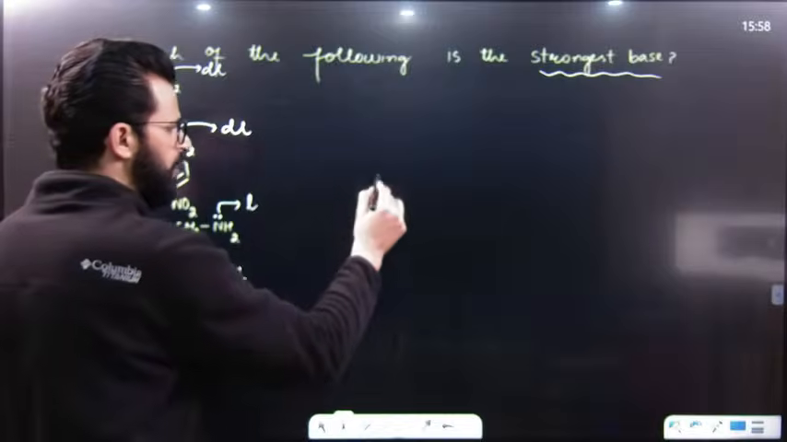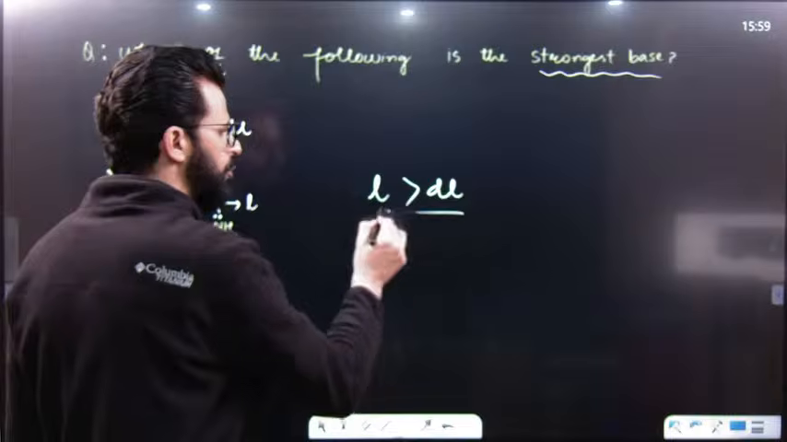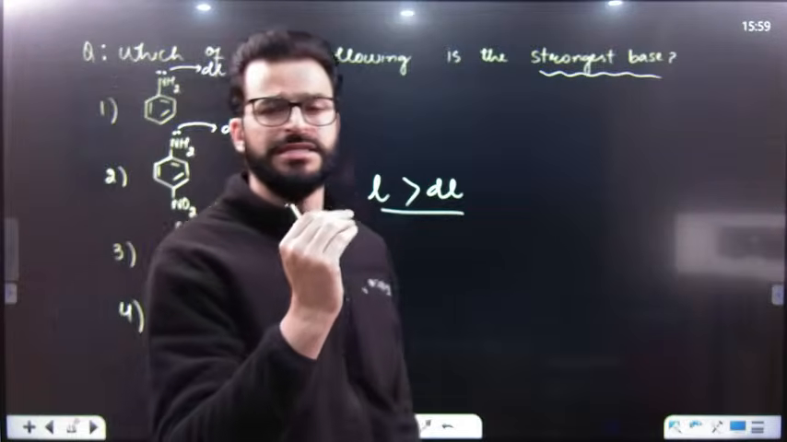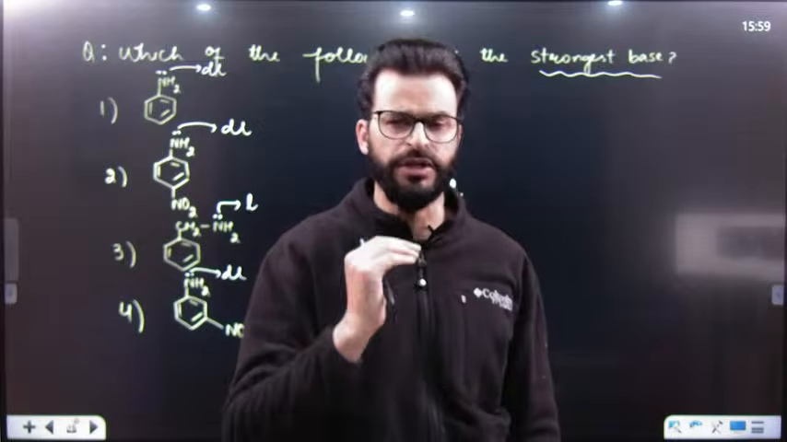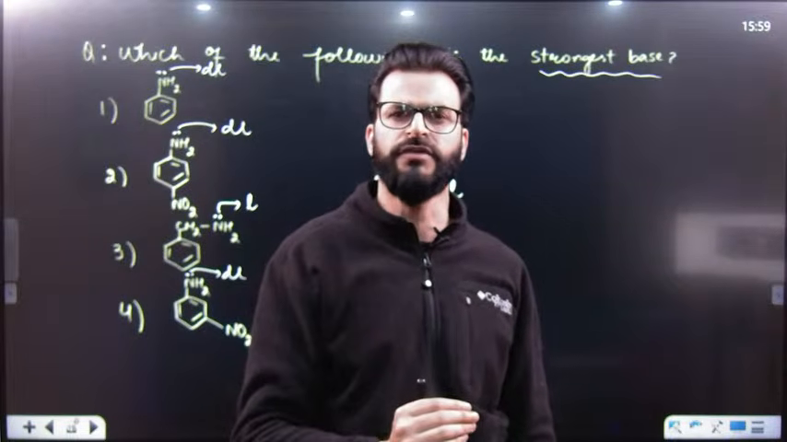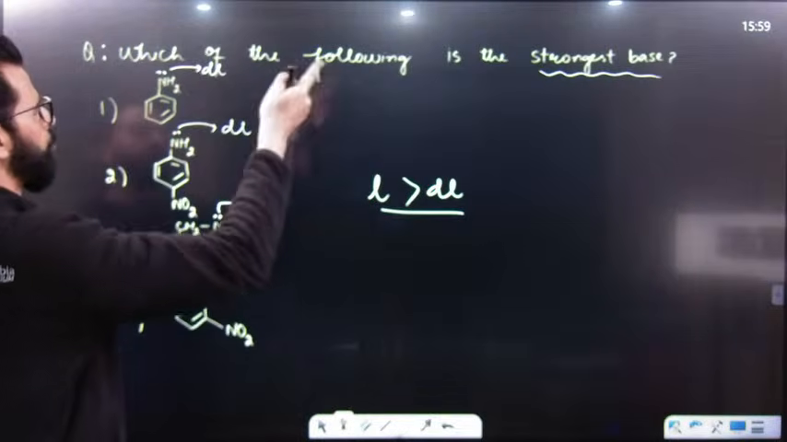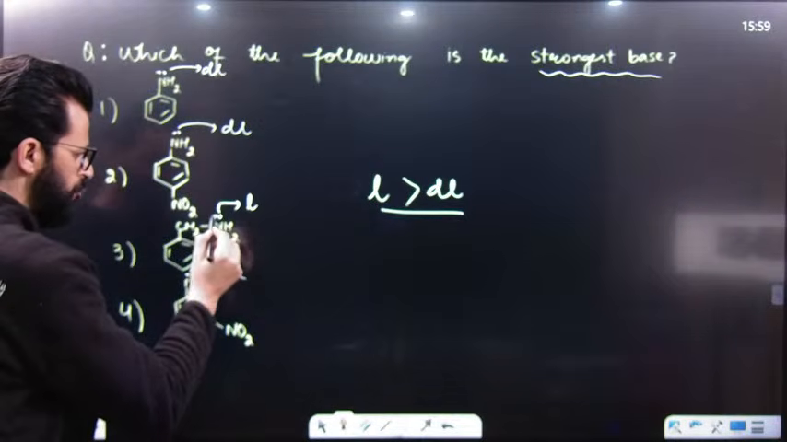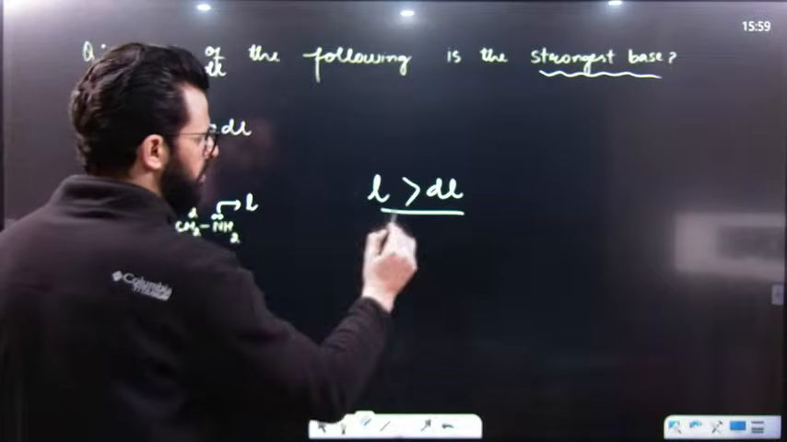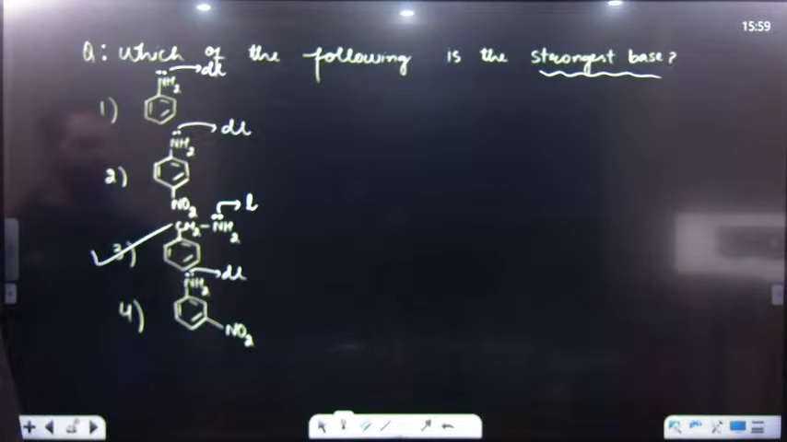Remember, whenever nitrogen is having a localized lone pair, that is more basic as compared to a delocalized lone pair. Why? Because when the lone pair is delocalized, it is taking part in resonance. It's in conjugation with the benzene ring. When it's taking part in resonance, its electron density is not available for protonation. But here it's not in conjugation. Its electrons are available for protonation. Hence, it becomes the strongest base among them. So the strongest base among them is this one.